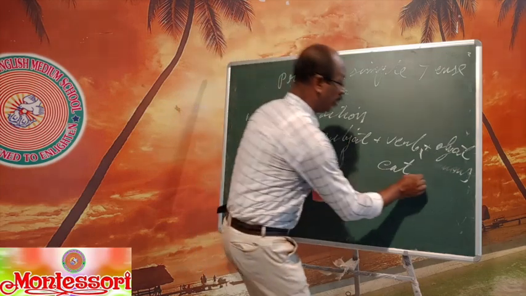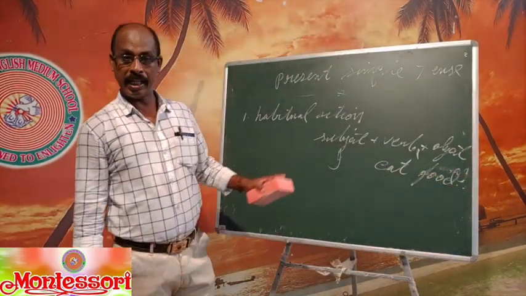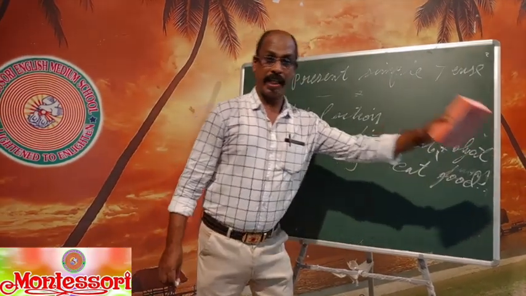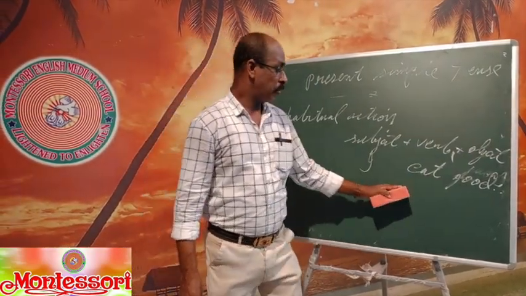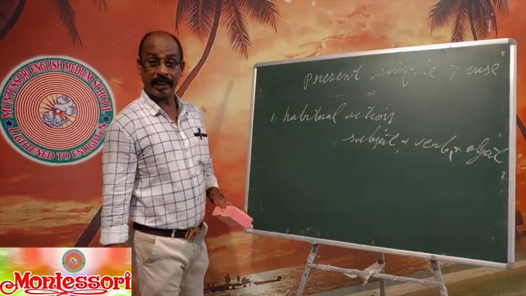I eat food daily. I eat food daily. I go for a walk every day. We run to school. And the second use of simple present tense is